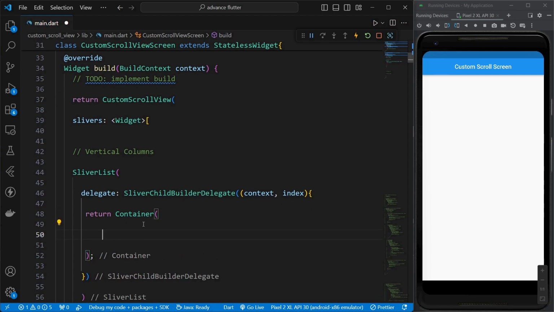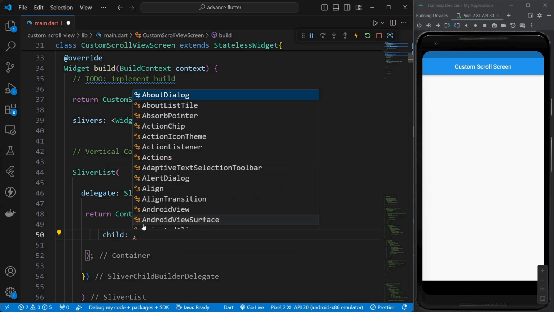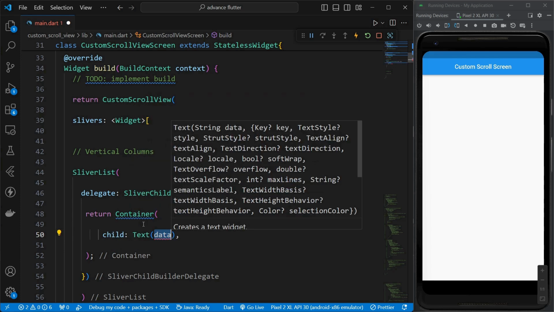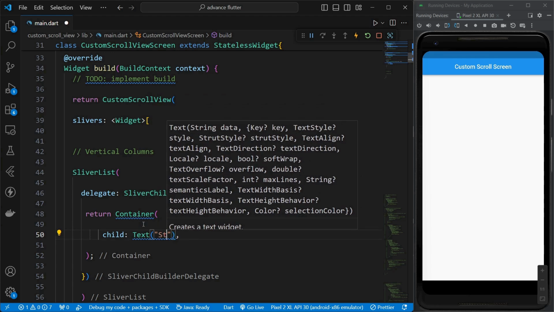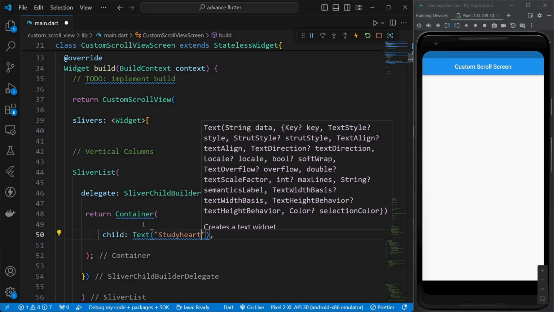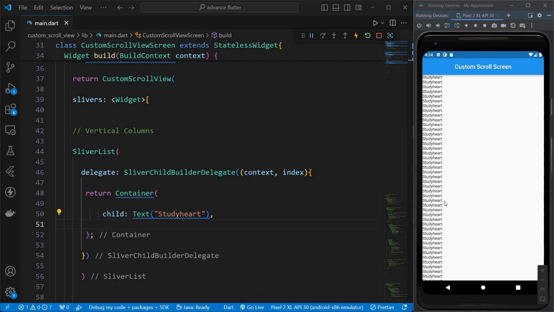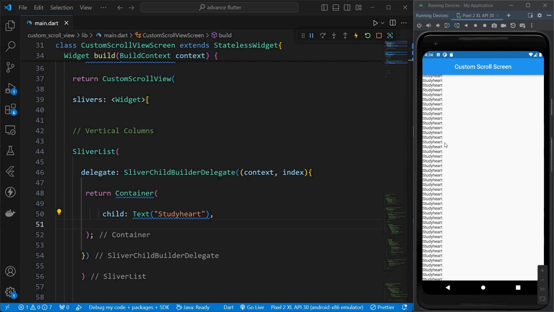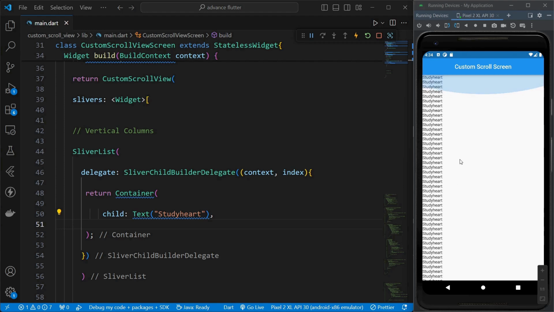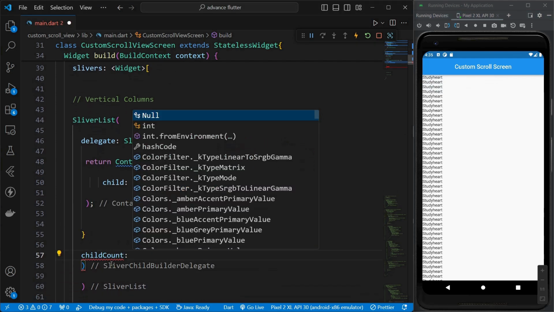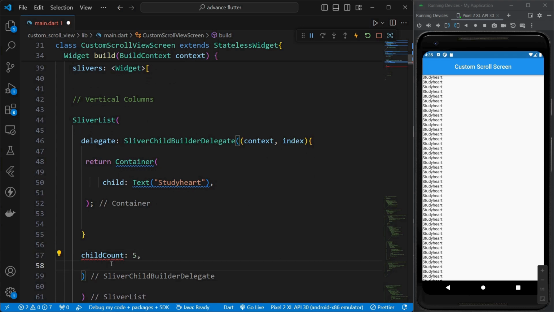Okay, now inside this container we'll use its child property, and we can simply pass our text, study heart. So I'll save this, and this has given me an infinite number of study heart. So I have to define the child count over here. So I'll give 5.